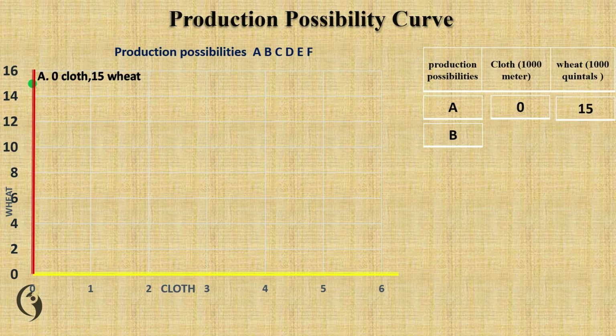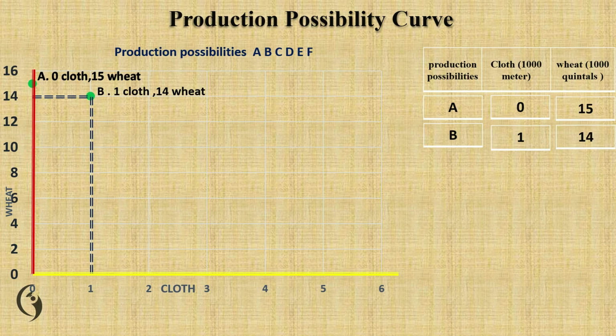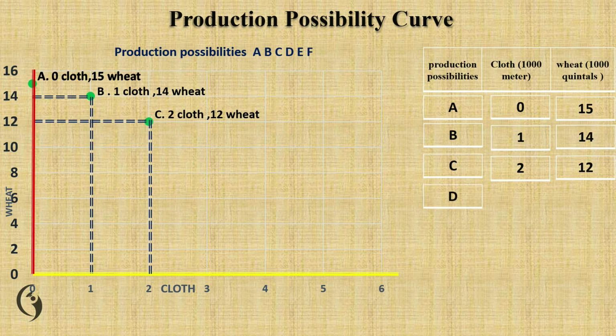The other combination is B. That means we produce 1 quantity of clothes and 14 quantities of wheat. This is the combination here: 1 quantity of clothes and 14 quantities of wheat are produced using all available resources. This is combination C, showing 2 quantities of clothes and 12 quantities of wheat, which can be shown in the graph. This is another combination D, that is 3 quantities of clothes and 9 quantities of wheat.